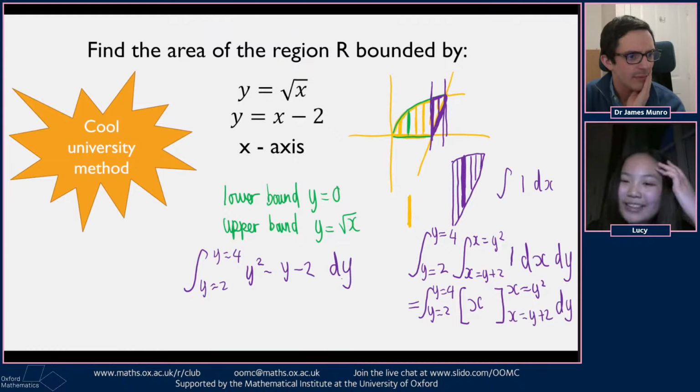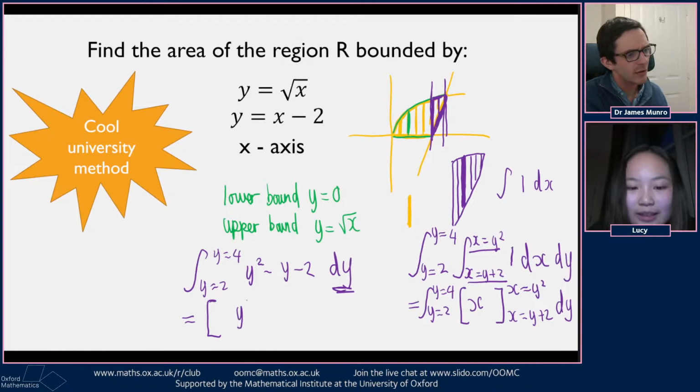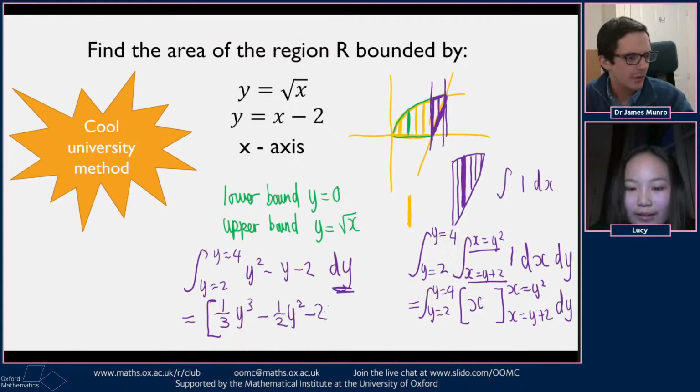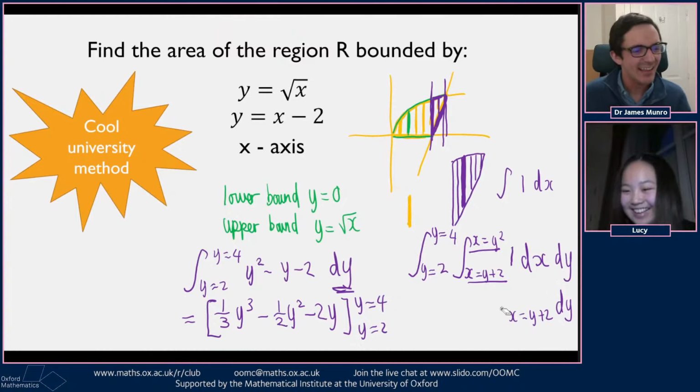As you can see, we've magically transformed an integral with respect to x into an integral with respect to y. The limits link the two together. So if we integrate this now, we're integrating dy, with respect to y. This would look something like a third y cubed, then minus a half y squared, and then minus 2y. And then we're substituting in y equals 4, and then y equals 2, and then hopefully a nice number will come out.